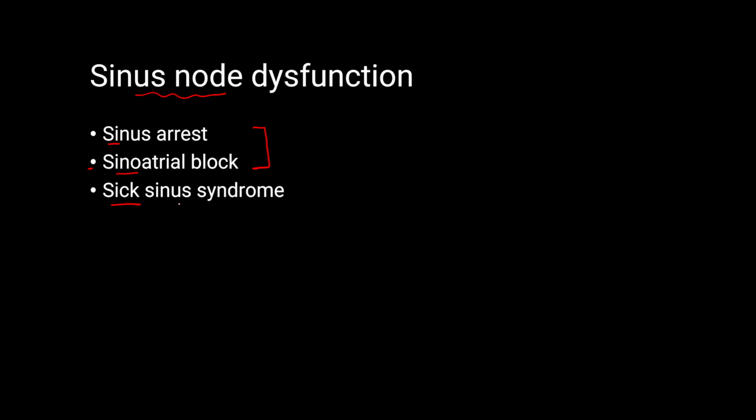Sick sinus syndrome, on the other hand, occurs when there is a problem within the sinus node or the atrial conduction pathways. Sick sinus syndrome occurs after extensive cardiac surgery, such as infantile procedures, and atrial switch, such as Mustard or Senning, in transposition of great arteries.